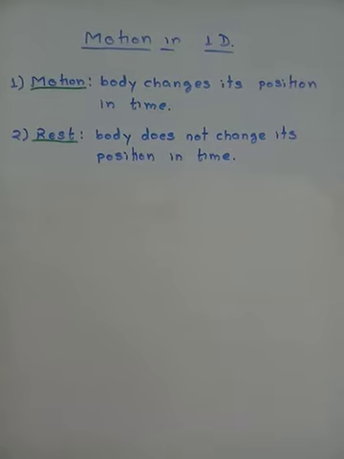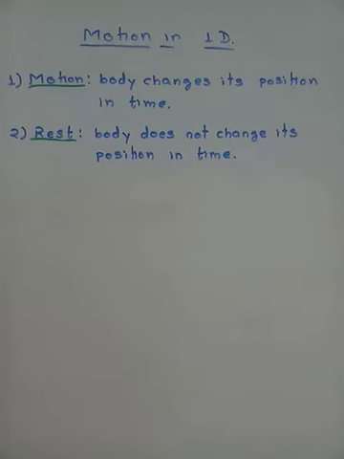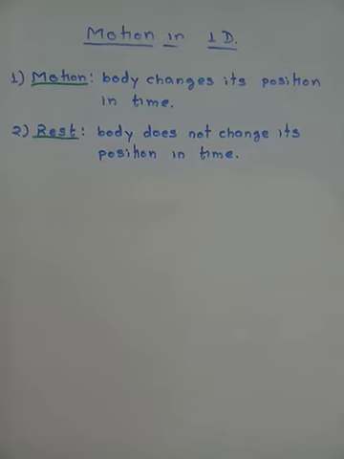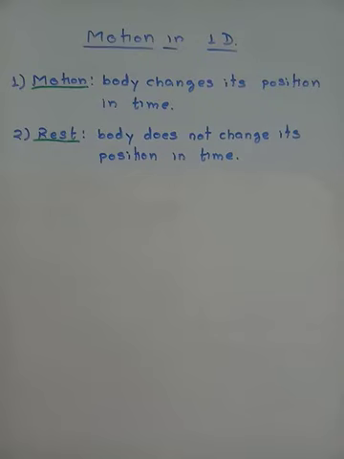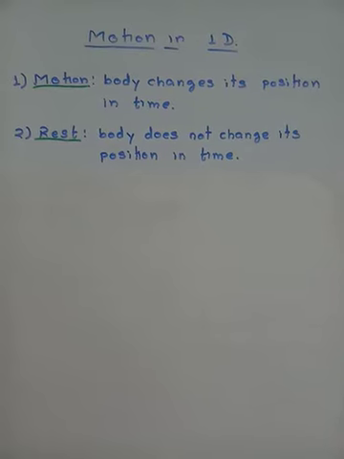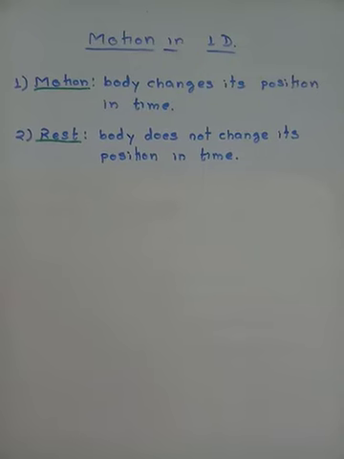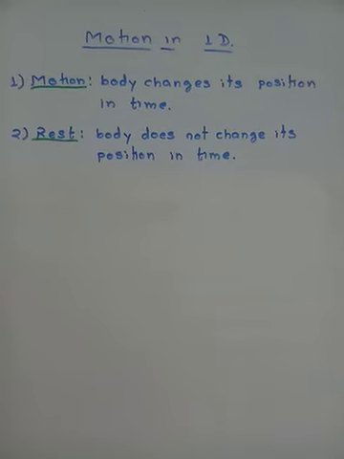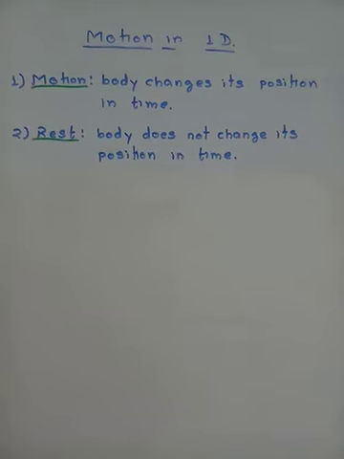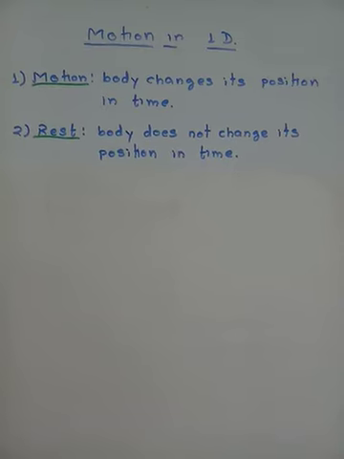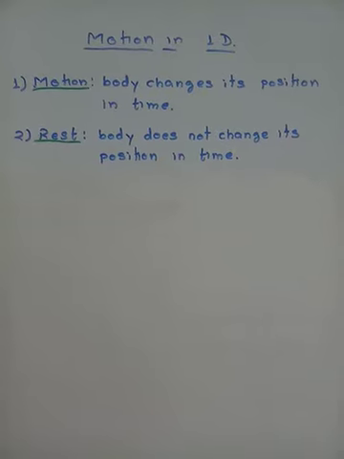That means you give time to some objects. This could be 5 seconds or 5 hours or anything, any given time, and in that time you notice whether the position gets changed or not. If the position gets changed, then the body is said to be in motion, and if the position does not change, you can say that during that much time the body was at rest. So the change of position is important, and the change of position in sufficient time. Both are important ones.